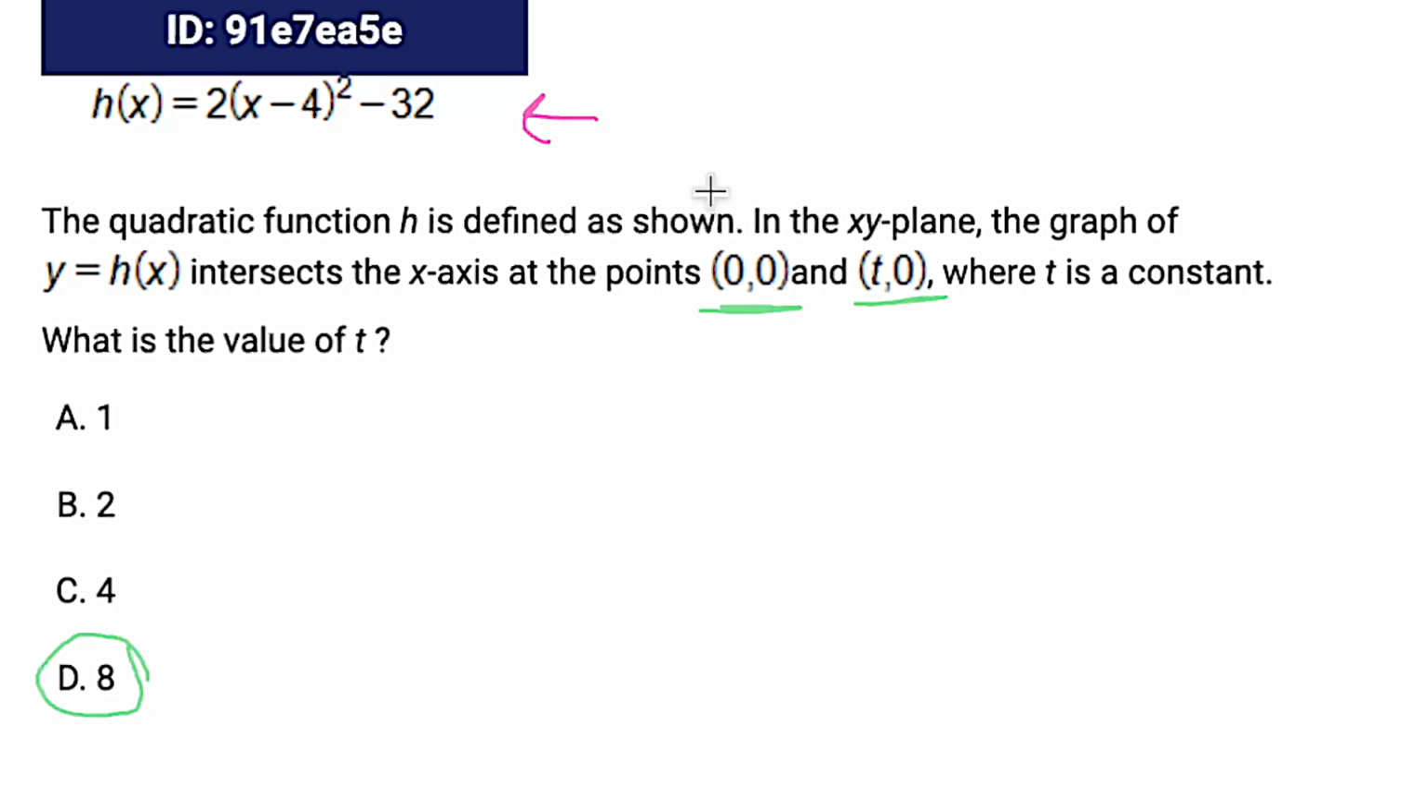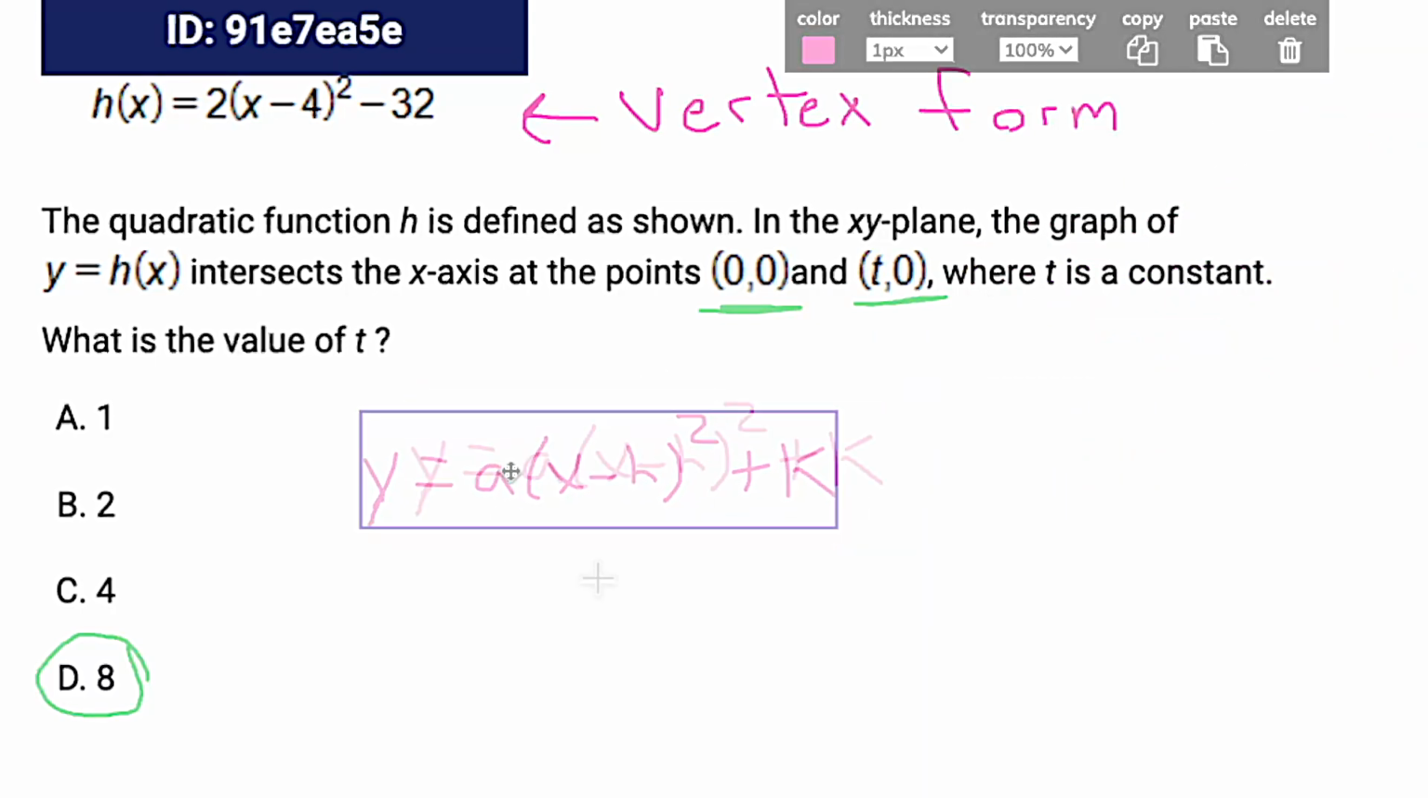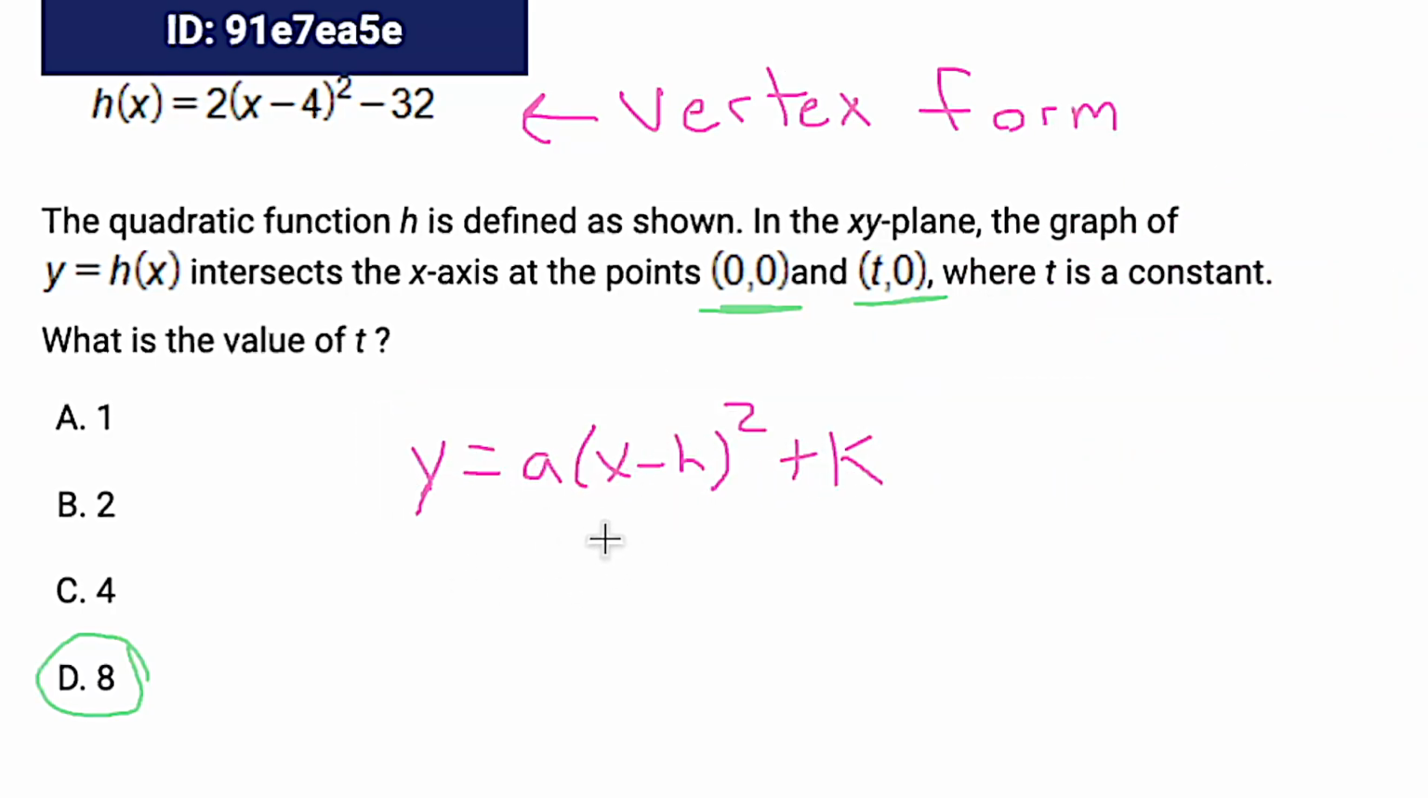This is in vertex form. Vertex form being y equals a times x minus h squared plus k. Let me stick that down here where we can see it. And importantly, we need to know that (h, k) is the vertex. So with that knowledge, we know that the vertex of this parabola is 4, -32.